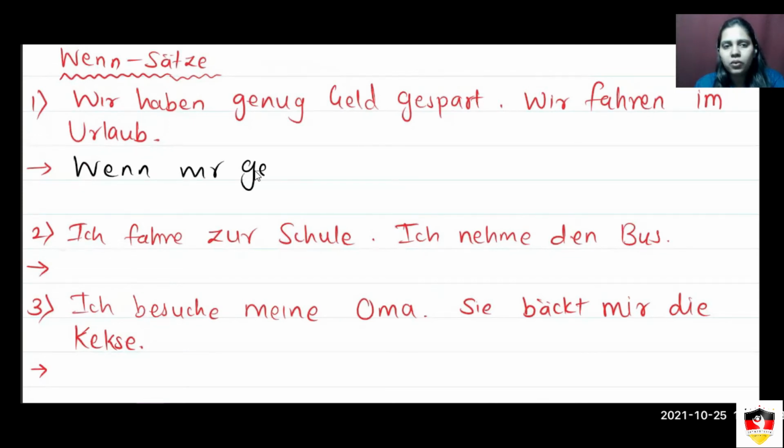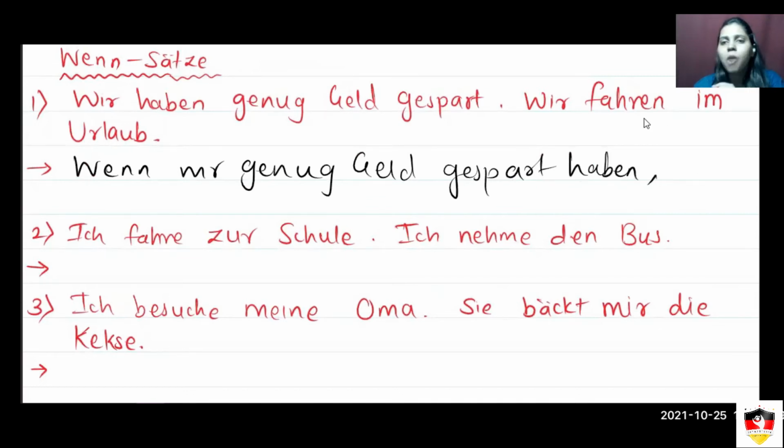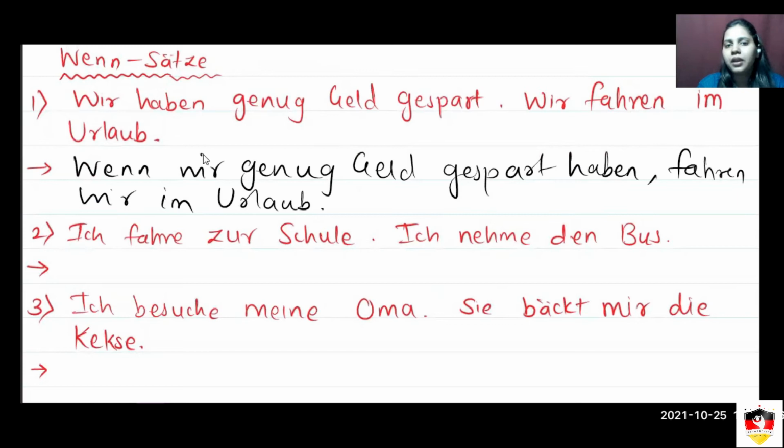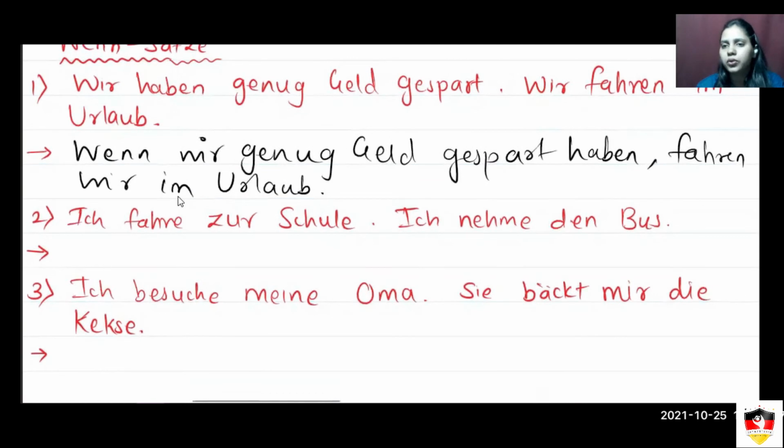wenn wir genug Geld gespart haben, comma, after the comma, when you start the next statement where there is no connector or conjunction at all, you start with the verb. Fahren wir in Urlaub. So when we have saved enough money, we will go on vacation. Now these two next questions are for you.